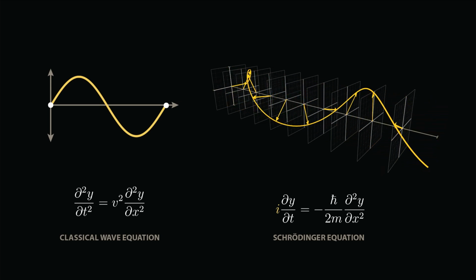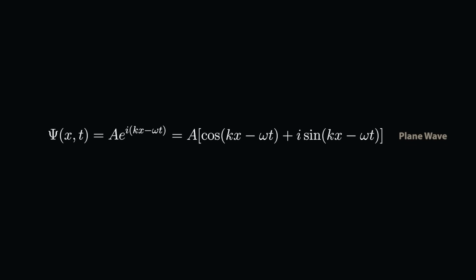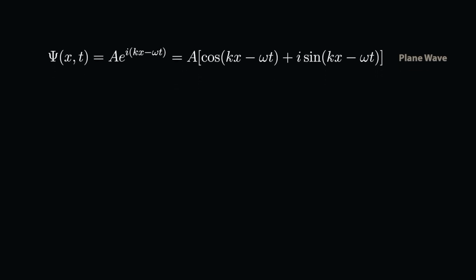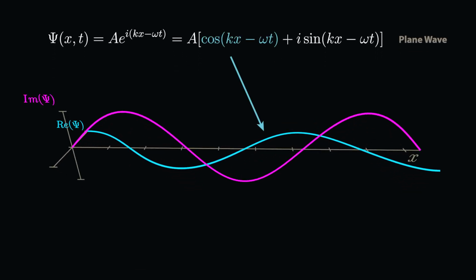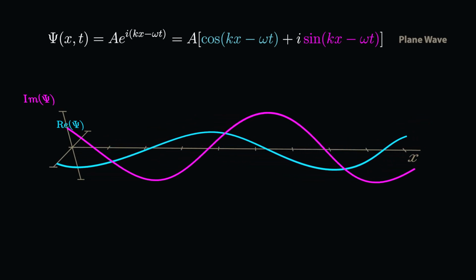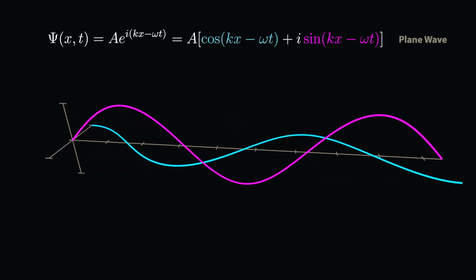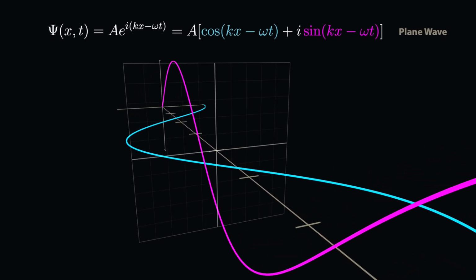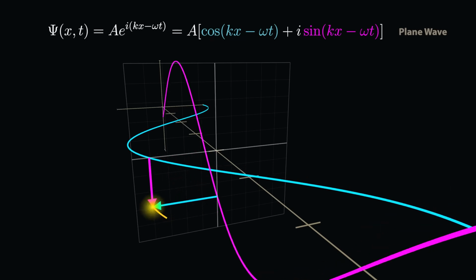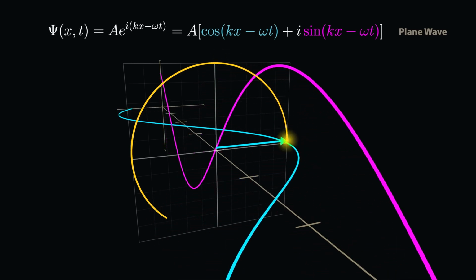We can get a broader sense for this behavior over space and time by considering a simple solution to Schrödinger's equation, known as a plane wave. This wave function is a complex exponential in terms of both position and time. Visually, this plane wave looks like a real cosine and imaginary sine traveling to the right as time advances. Thinking of each point in our one-dimensional space as a little complex plane, the real cosine part of our wave moves left and right, and the imaginary sine part of our wave moves up and down. Taken together, these components form a complex number that moves around the unit circle as time advances, just as we saw numerically.